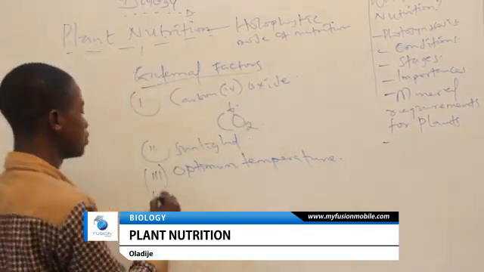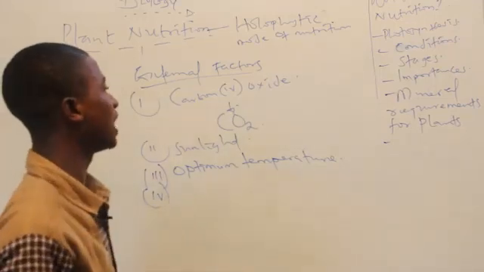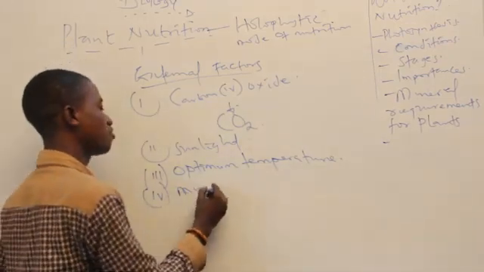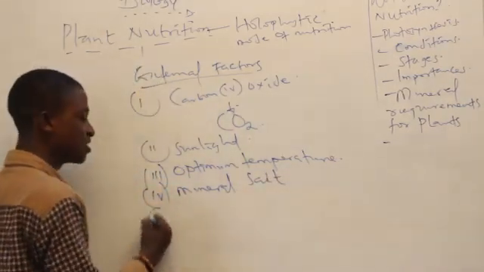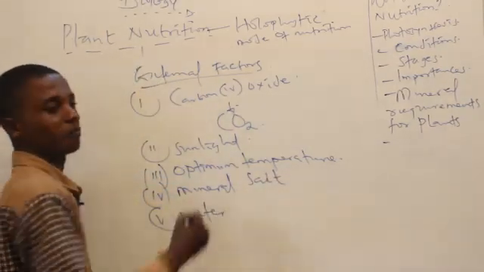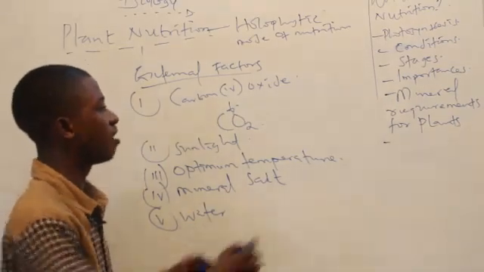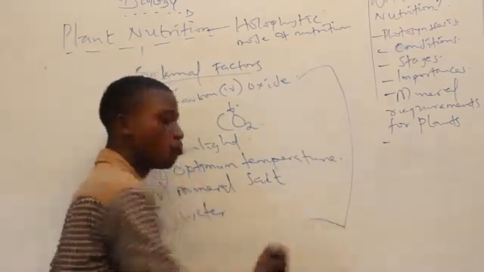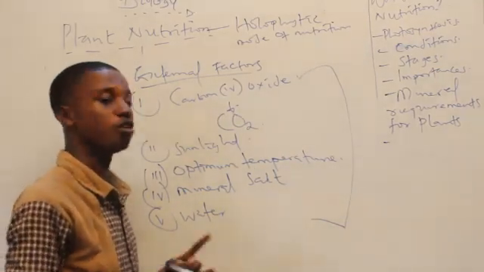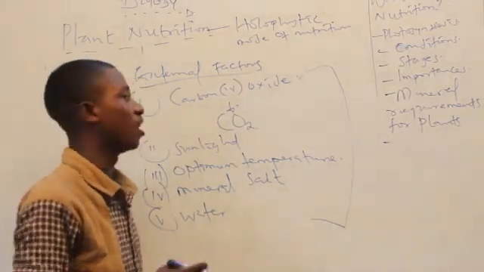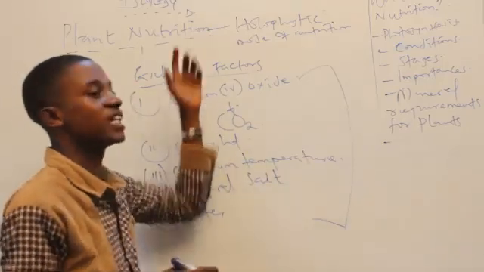Aside from optimum temperature, we also have other factors such as mineral salts, and the last on the list is what we call water. Now, all these factors being present, coupled with the internal factors, which I listed earlier, chlorophyll and enzymes, photosynthesis will take place.